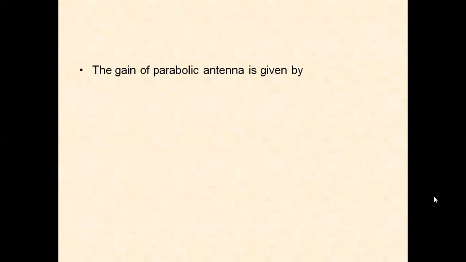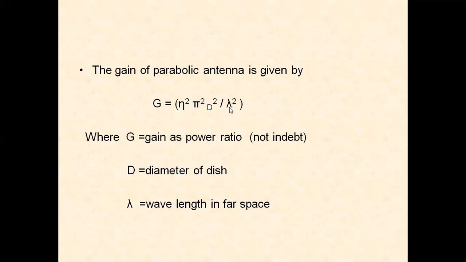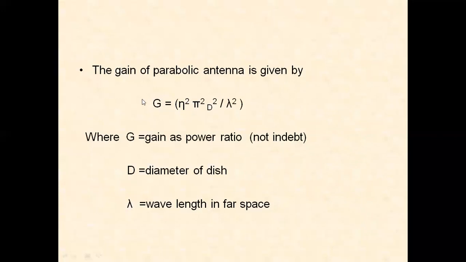The gain of the parabola antenna is given by the formula G equals eta square pi square D square by lambda square, where G is the gain, which is the power ratio, D is the diameter of the dish antenna, and lambda is the wavelength. By making use of this formula, we can calculate the gain of the parabolic reflector antenna.